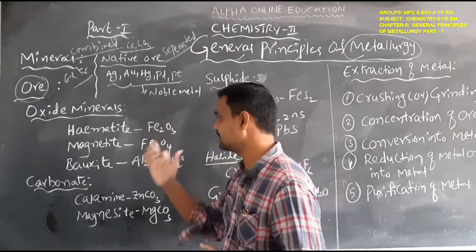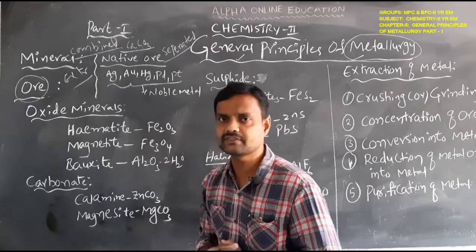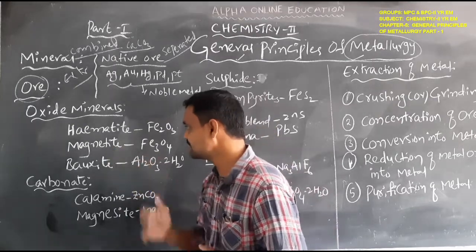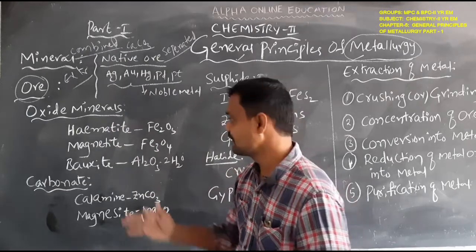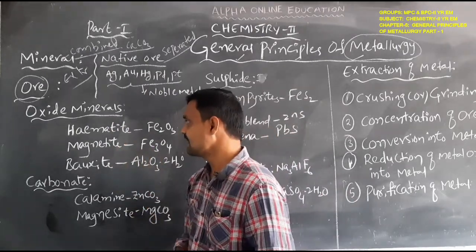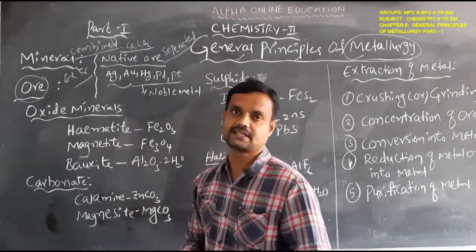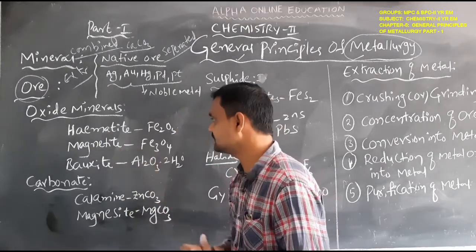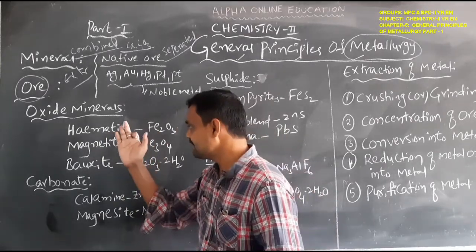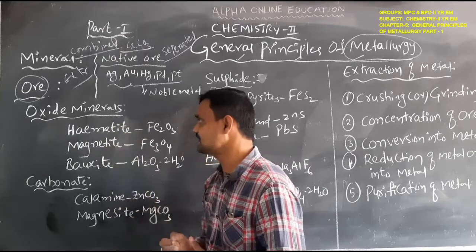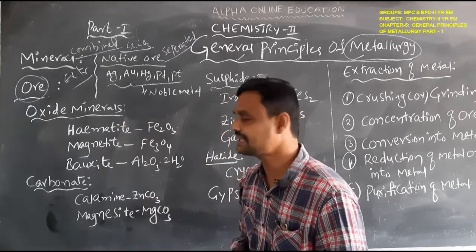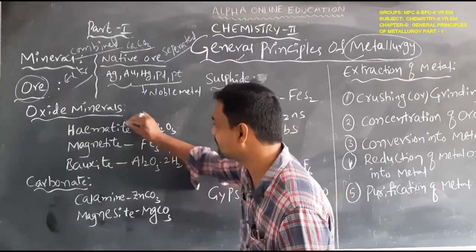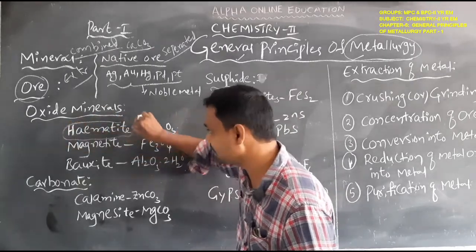For example, iron. There are two types of minerals present: magnetite and hematite. When we compare these two minerals, iron is separated more easily from hematite.